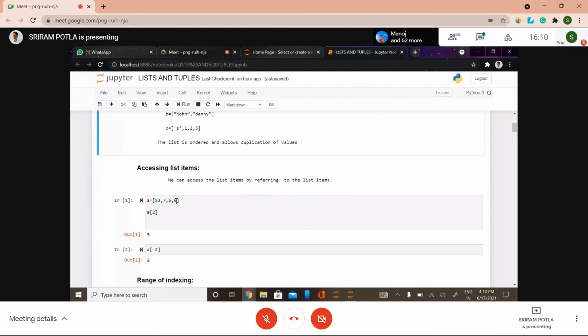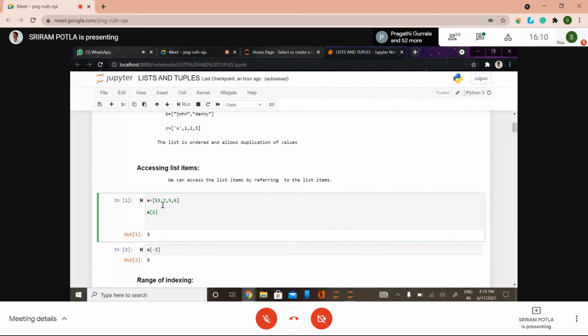It means the ending index would be n minus 1. If we have 5 elements, the last index would be 4, because we are starting from 0. So we can access the elements of the list by simply referring to the index. Here I have referred to index 2, which means 0, 1 and 2. The value corresponding to index 2 is 5, so we got the output as 5.